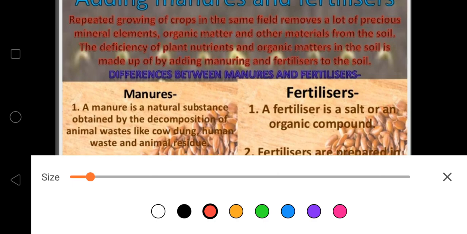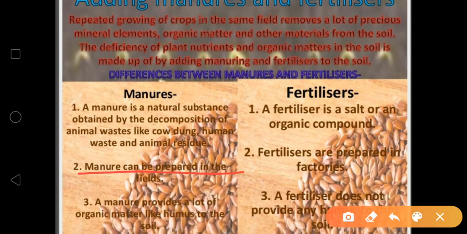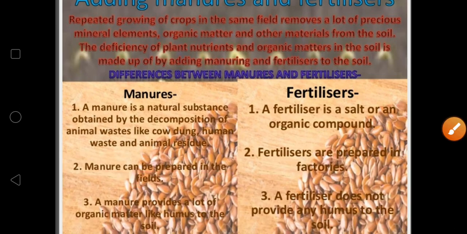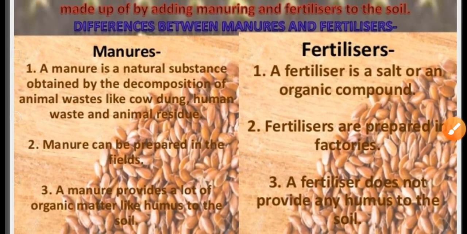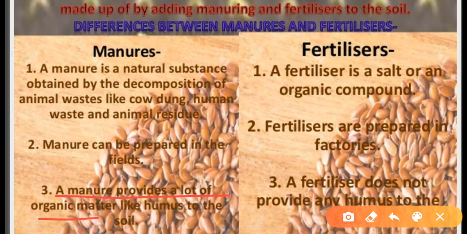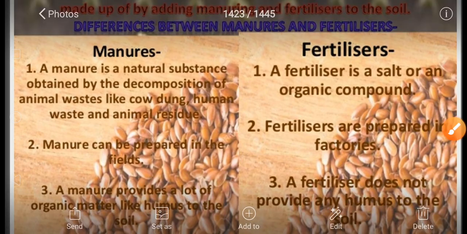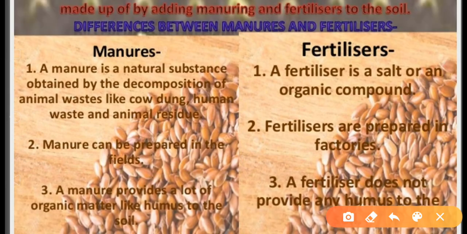Okay, next, manure provides a lot of organic matter like humus to the soil, which is good for the soil. Humus means dead organic matter. And fertilizer does not provide any humus to the soil, because fertilizers are made up of chemical substances.